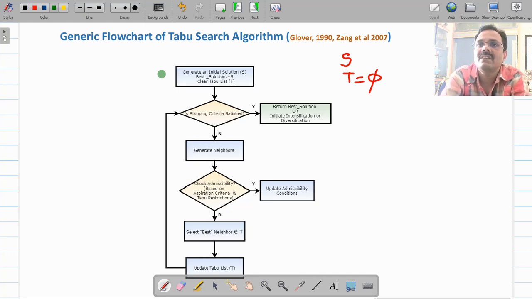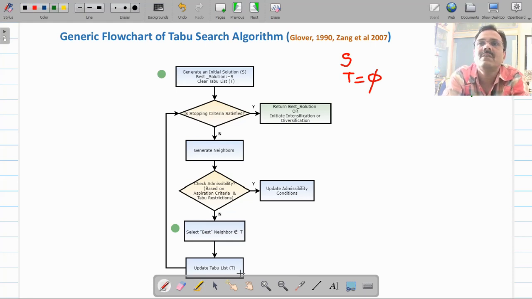So since there is no node in the tabu list, and since it's the first step, you select the best among these by using the heuristic function. Suppose this is one of the candidates which is a better candidate. That's why we have the step: select best neighbor which does not belong to T. This node was not in the tabu list, so we have selected this node which is a better node.